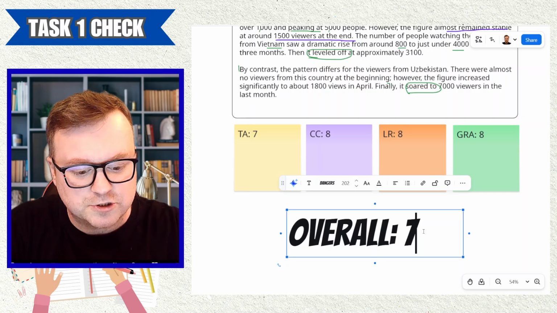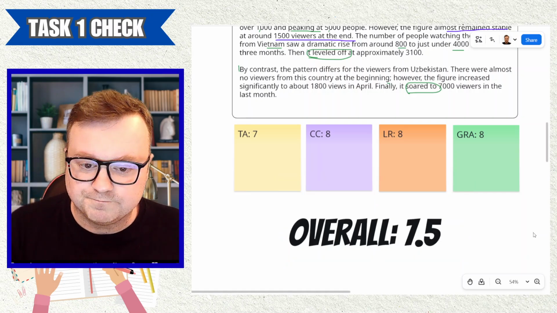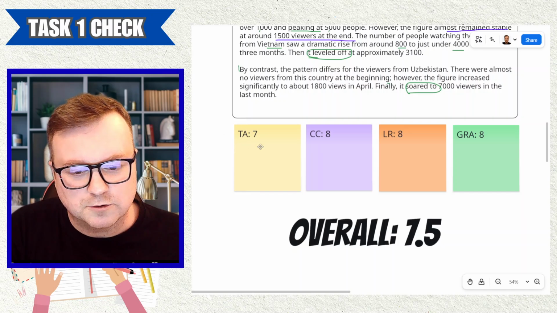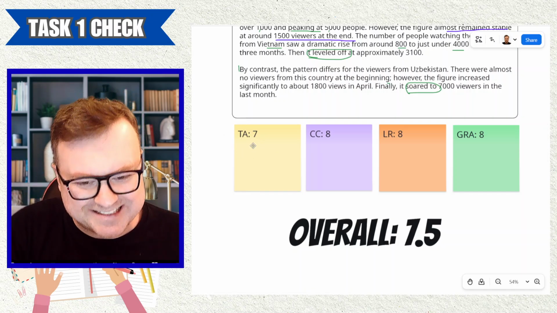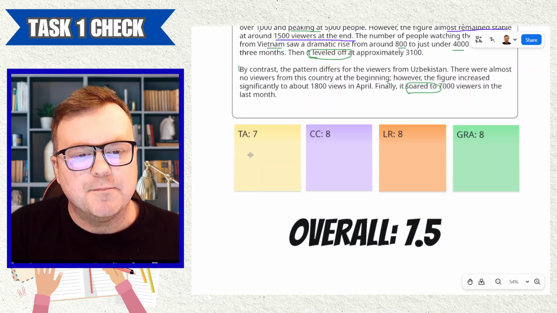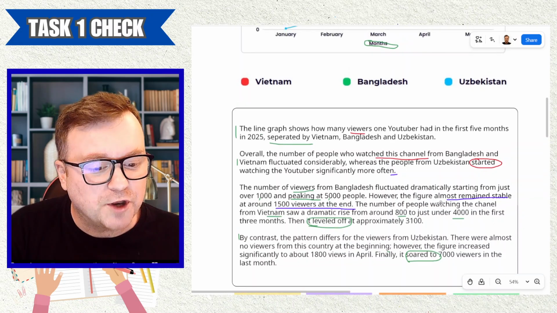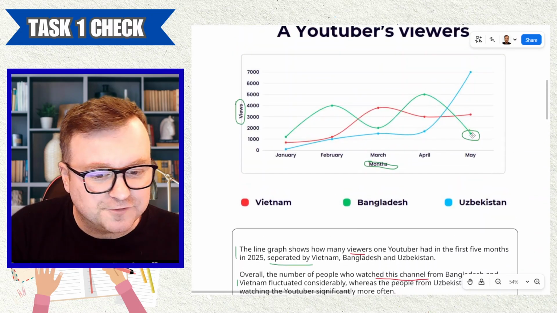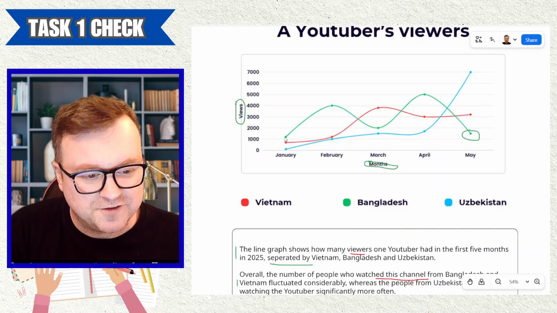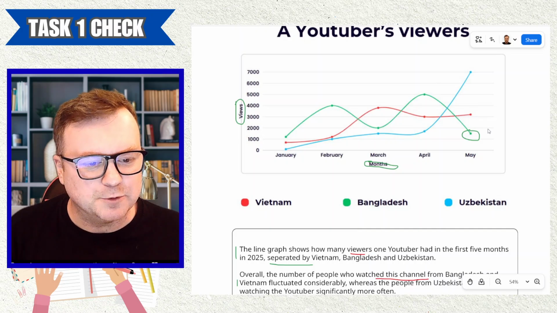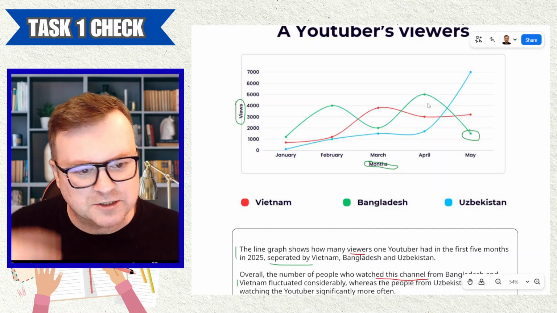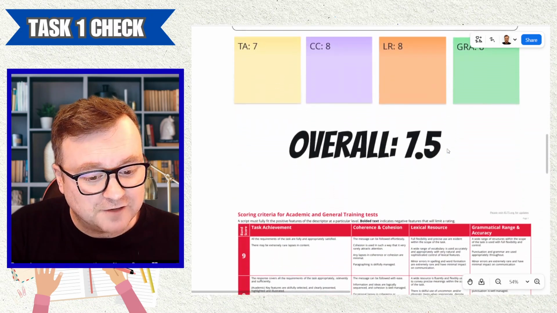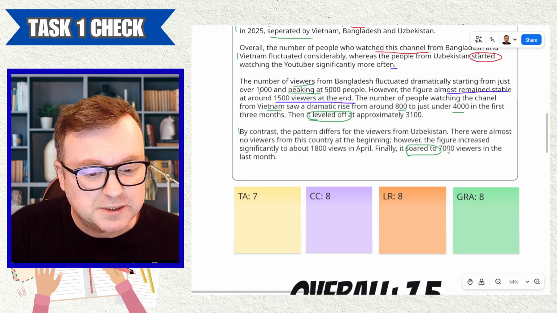7.75, which reduces to 7.5. Yeah, strong C1, very close to the 8. Just be careful that the words actually reflect exactly what the graphs say. And I know probably the candidate will say, well, what I meant was, when I said it almost remained stable, what I meant was the final figure was similar to the first figure. But that isn't the same as remaining stable. It's a contradiction to say that it fluctuated dramatically and it remained stable. Yeah, but anyway, 7.5, great performance, very comfortably C1.